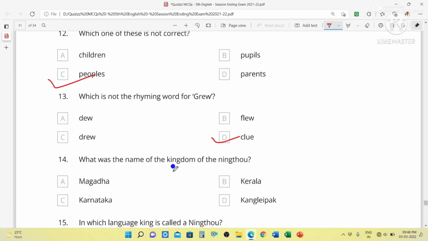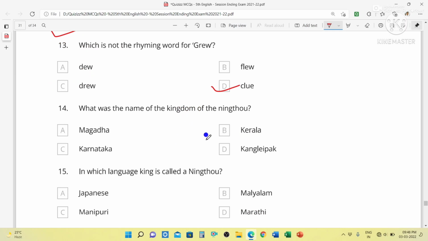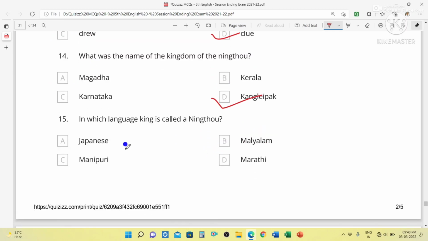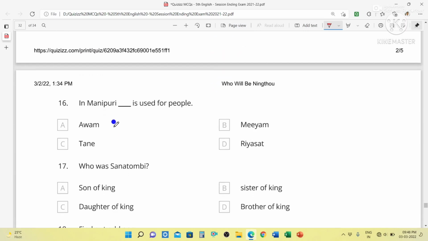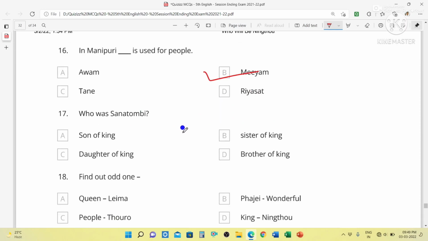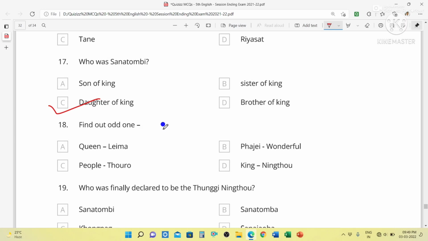What was the name of the kingdom of the Ningtho? That was Kanglipak. In which language is king called Ningtho? That is Manipuri. In Manipuri, Miyam is used for people. Who was Sanatombi? Sanatombi was the daughter of the king. Find the odd one out. That is Thauro, because people in Manipuri we call Miyam, not Thauro.